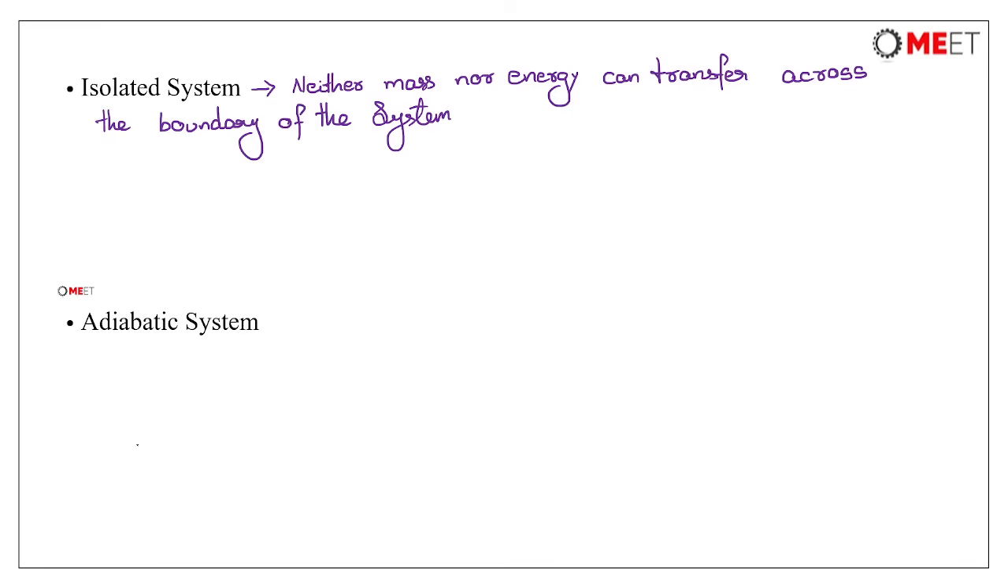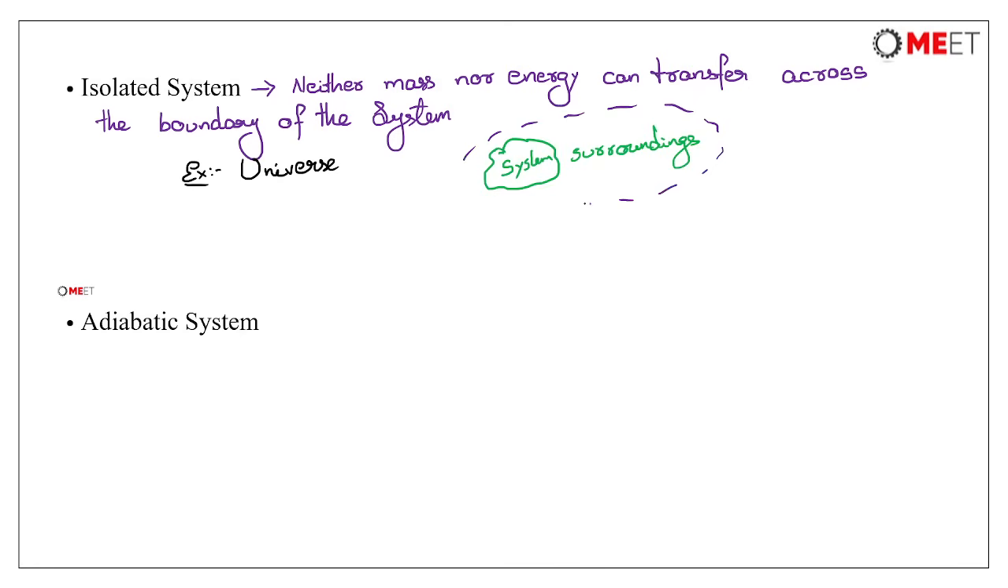See, the example of this isolated system, we can consider it as a universe. See, in case of universe, we all know that system and surroundings, these two together, we call it as universe. This total part is the universe.